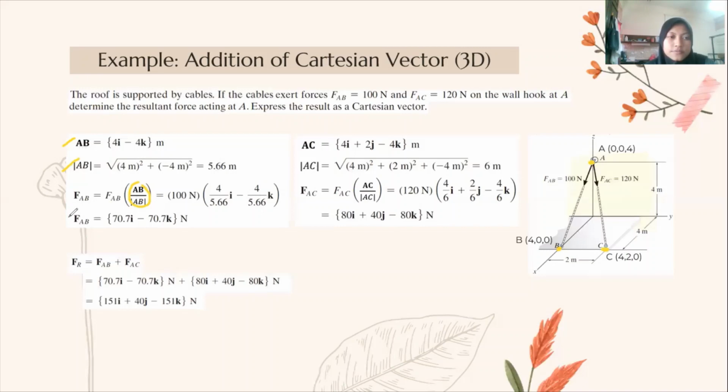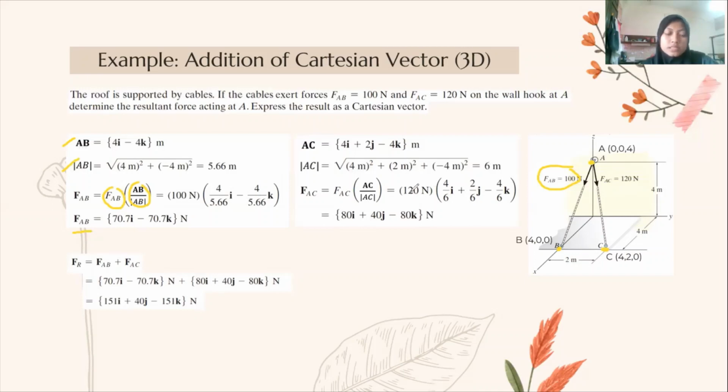Lastly, we express the force as a Cartesian vector. So FAB times lambda AB. FAB is 100 here. Therefore, FAB is equal to 70.7i minus 70.7k.